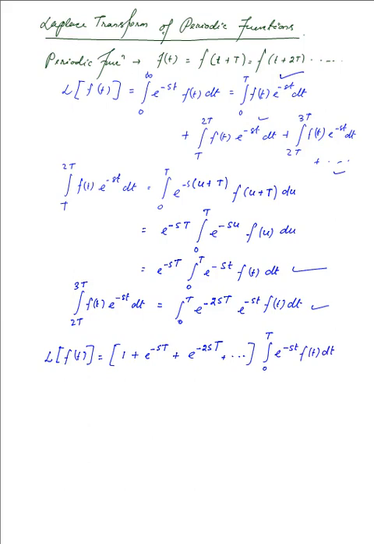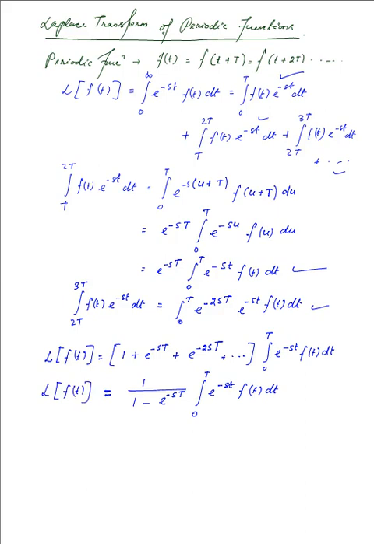Now this series that you see, the summation series, by using the Taylor's series, we have that value to be equal to 1 over 1 minus e raised to the power minus sT, and this remains as such. So this is from 0 to T e raised to the power minus st f of t dt. So that's the formula for the Laplace transform of a periodic function.